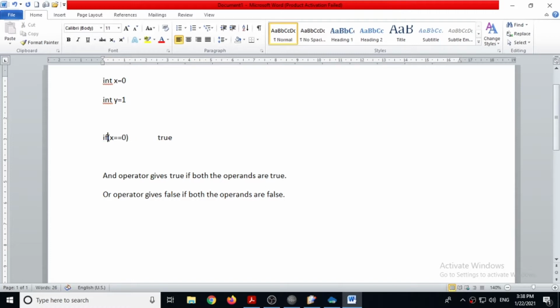Say suppose first we remove this. If x double equal to 0, then it is true, it means the value of x is 0. But with not, it means if the value of x is not 0, then it becomes false because it is 0.